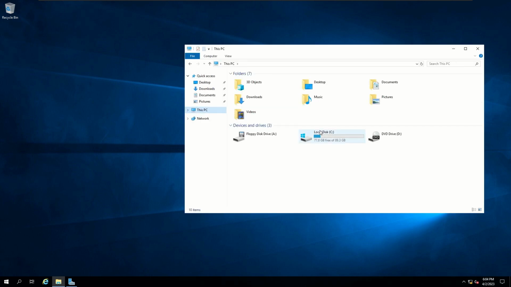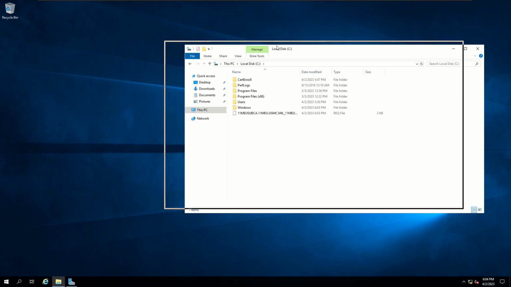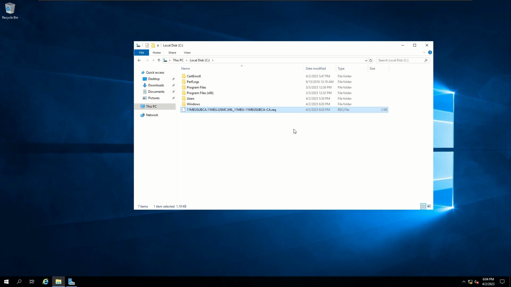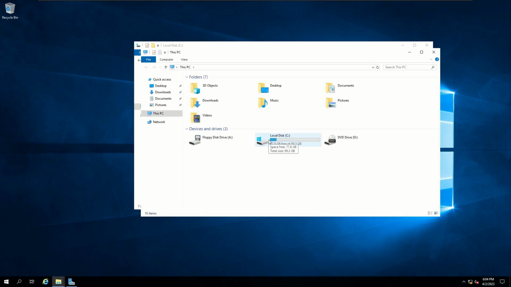Head over to this PC and your local disk C drive, and in there you should see this request file that we just generated during the installation and configuration of our SUBCA role. So now what we're going to do is copy this request file over to our root CA.